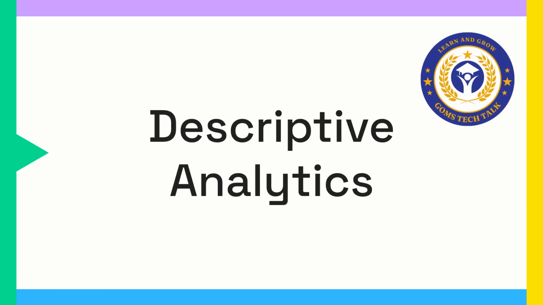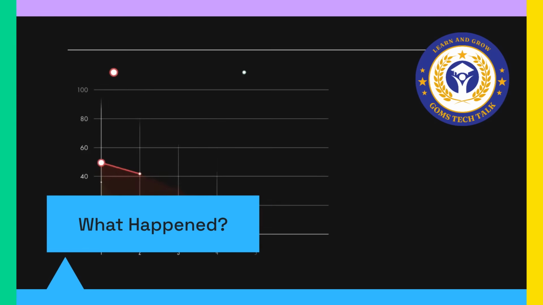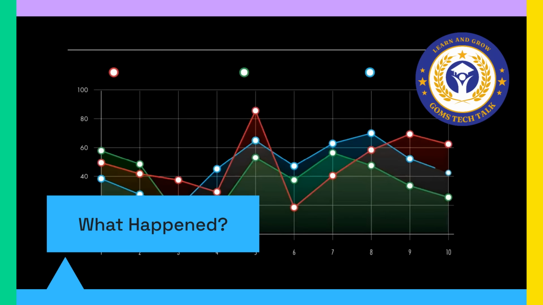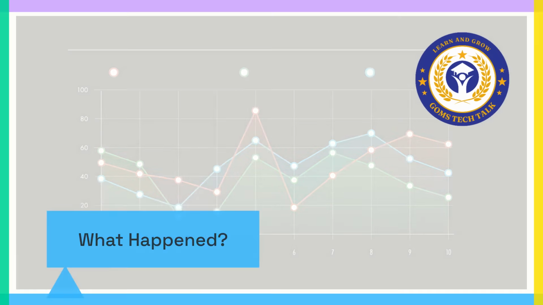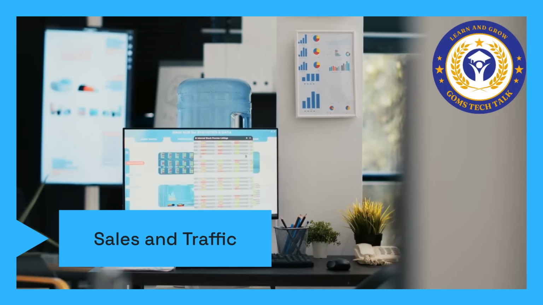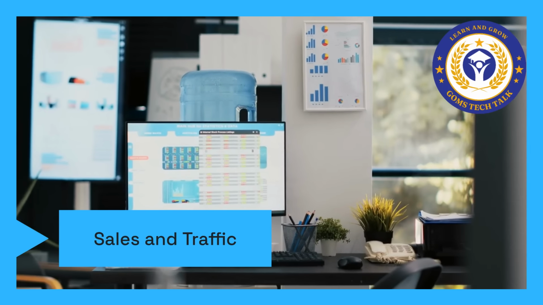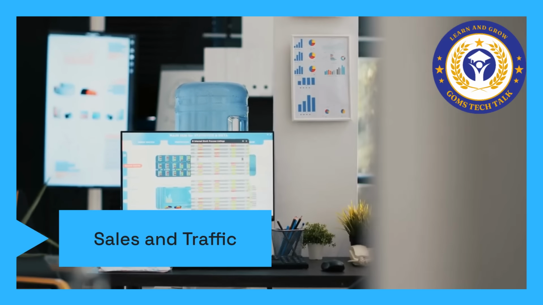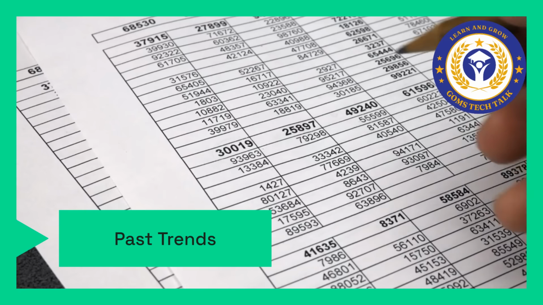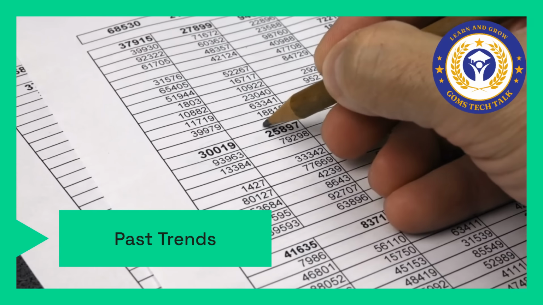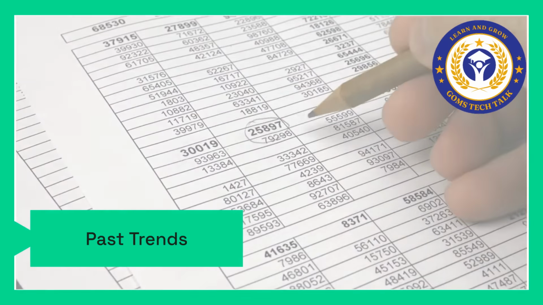Descriptive analytics focuses on what has happened. It summarizes past data to understand performance and trends. This type of analytics answers the simple question, what happened? Examples of descriptive analytics include sales reports, website traffic analytics, and historical data summaries. The key use case is understanding past trends and patterns to inform current strategies.